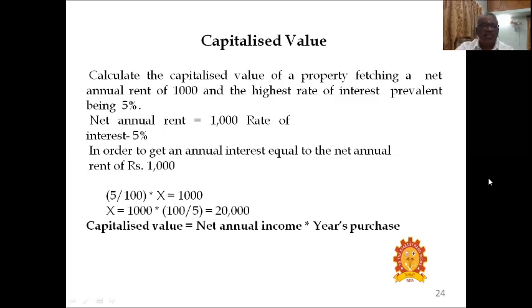So how much does the owner have to put to get 1000 rupees as rent? What is the value? So 5 divided by 100 into x equals 1000. So x will be the value. That is the rate of rent we are going to get, the actual rent. 5 is the rate of rent. So how much amount is to be deposited? That is 20,000. Another formula: capitalized value should be net annual income into years purchase.